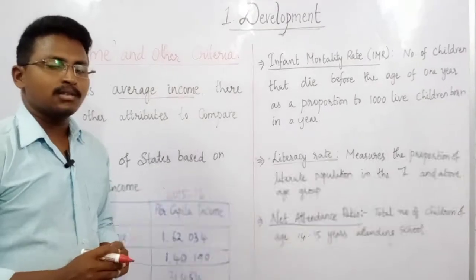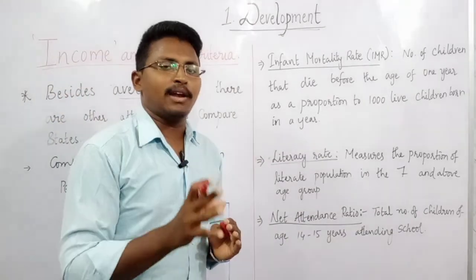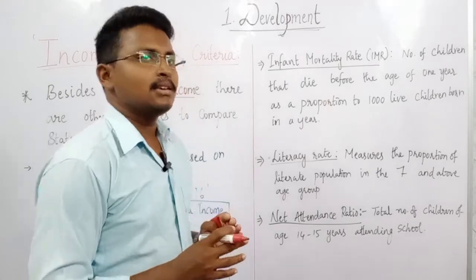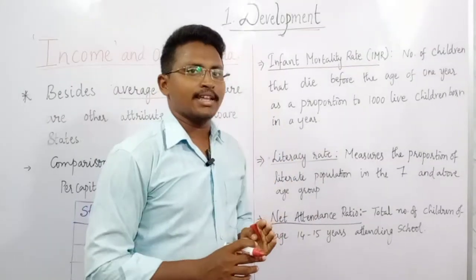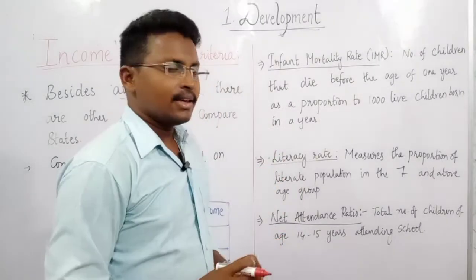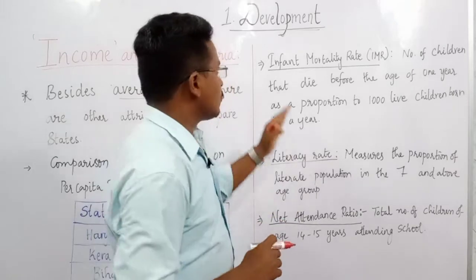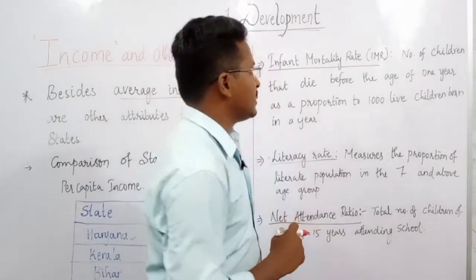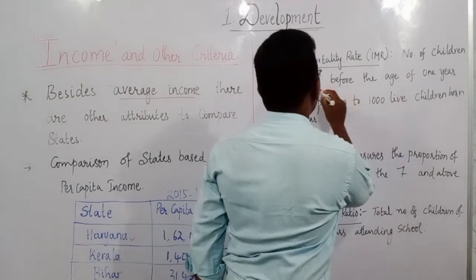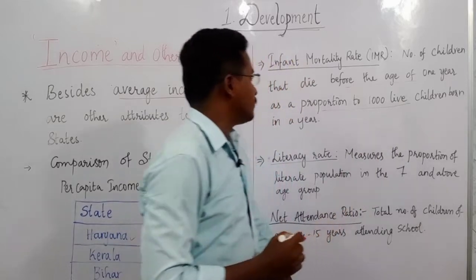1,62,034 rupees. But apart from per capita income, there are certain other aspects by which we compare these countries. They are: one, infant mortality rate; the second, literacy rate; and the third, net attendance ratio. So let us see what IMR, or infant mortality rate, is. Infant mortality rate means the number of children who die before the age of 1 year as a proportion to 1000 live children born in a year.